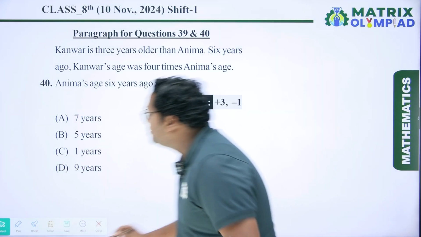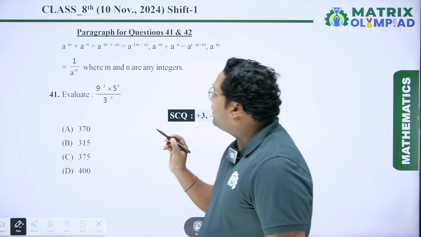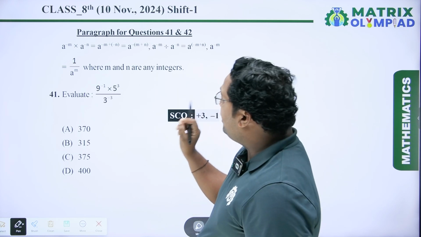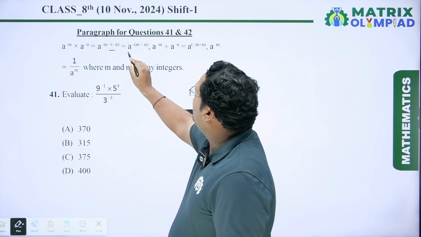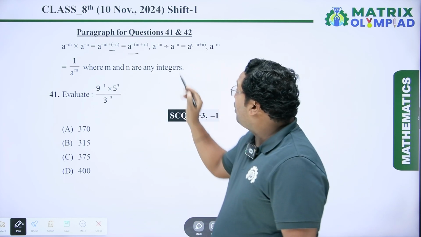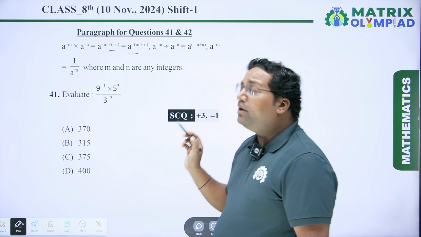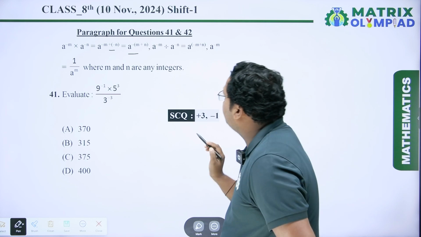Now coming to the next question. It is also a paragraph based question. It is given a to the power minus m into a to the power minus n is equal to a to the power minus m plus n. The second statement is given a to the power minus m upon a to the power minus n equals a to the power minus m plus n.